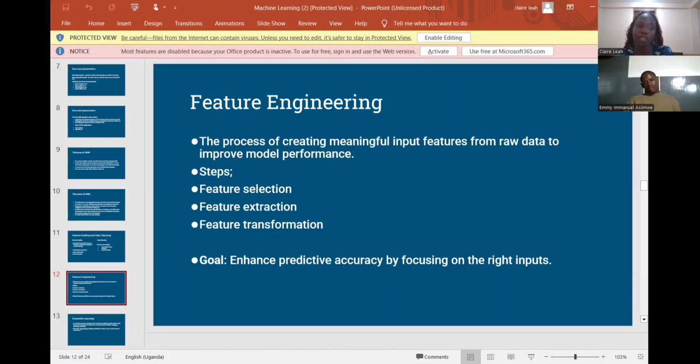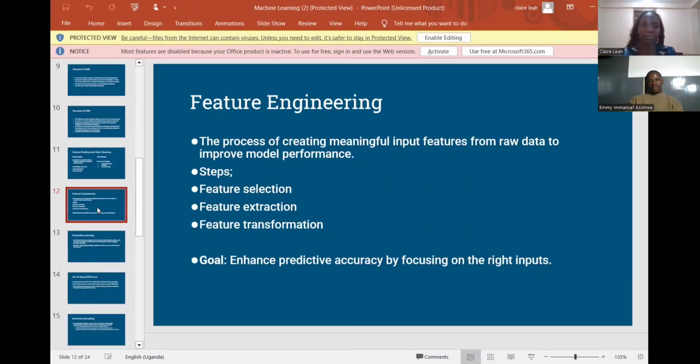Then in this step, we have the feature selection. The purpose of feature selection is to identify the most relevant features for the task, to reduce the dimensionality and improve efficiency. Some of the techniques you can use are filter methods and wrapper methods. And we have another step, feature extraction, or feature transformation. Its purpose is to transform existing features to make them more informative or interpretable. Let me invite my colleague to start from there.